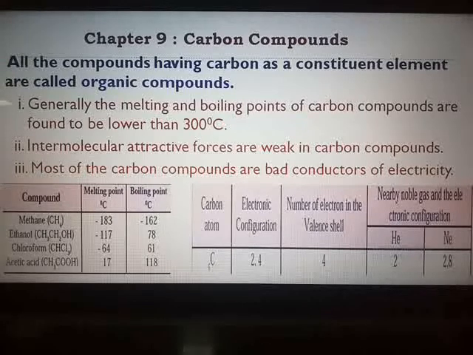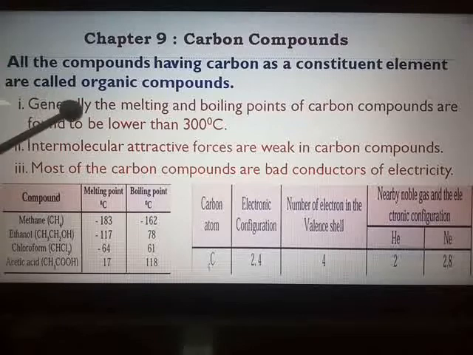Now, we are going to see the general properties of carbon compounds. You have learned about the ionic compounds in chapter number 8, that is metallurgy. There you have seen that ionic compounds have high melting and boiling points and they conduct electricity in the molten and dissolved state. So what about these properties here?